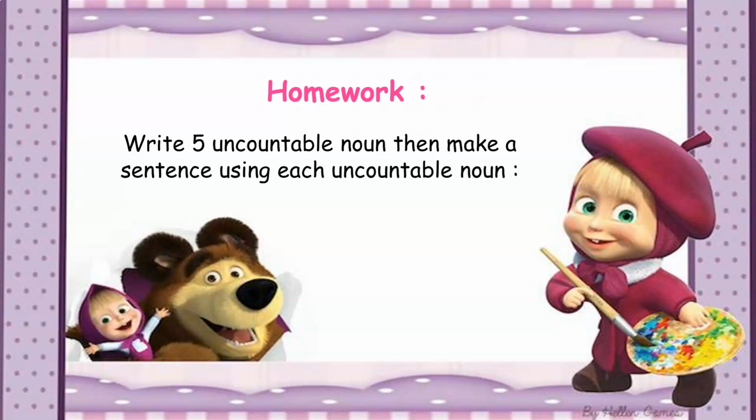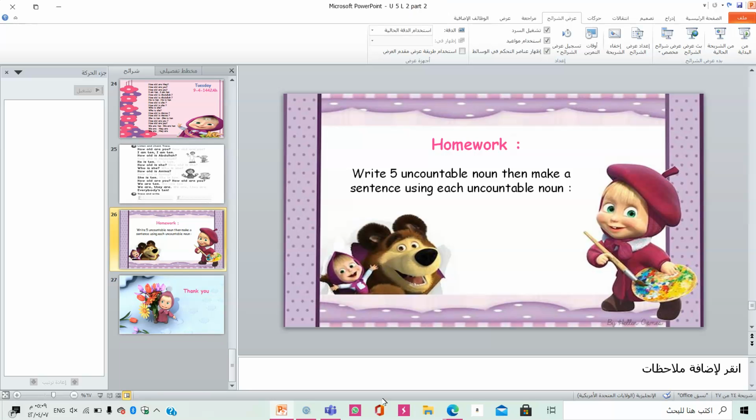I want you to write 5 uncountable nouns, then make a sentence using each uncountable noun.